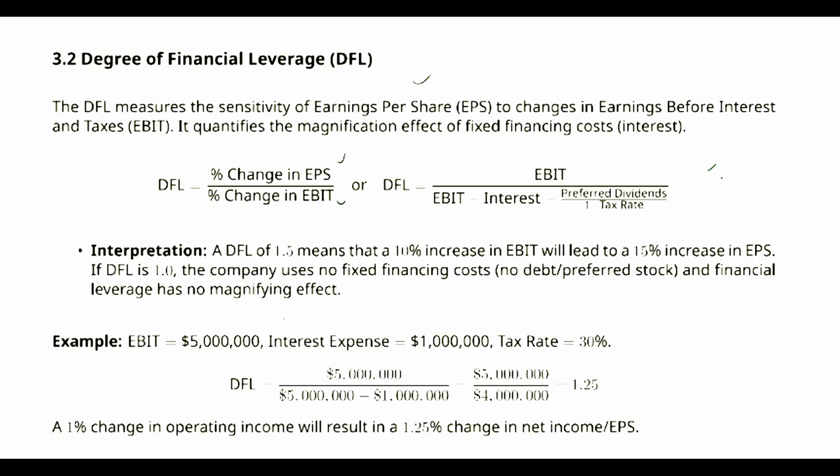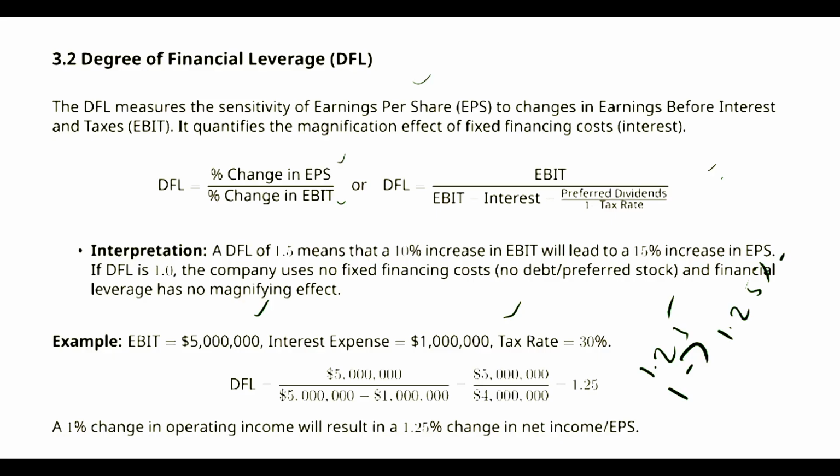In this case, the EBIT, earnings before interest and tax, is 5 million and interest expense is 1 million. So the degree of financial leverage is 1.25, which indicates that a 1% change in operating income will lead to a 1.25% change in EPS or earnings per share.